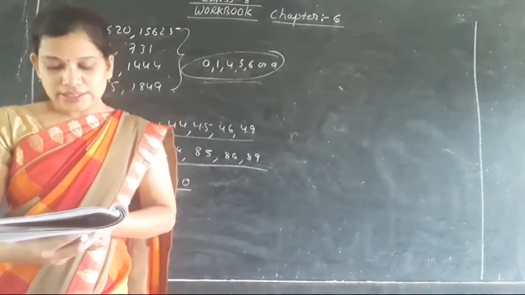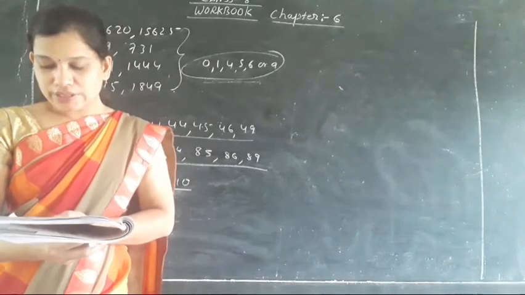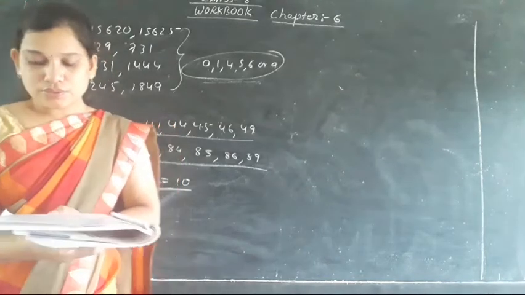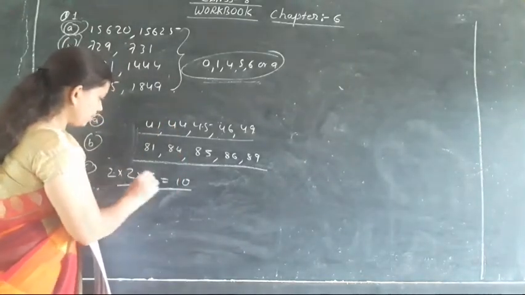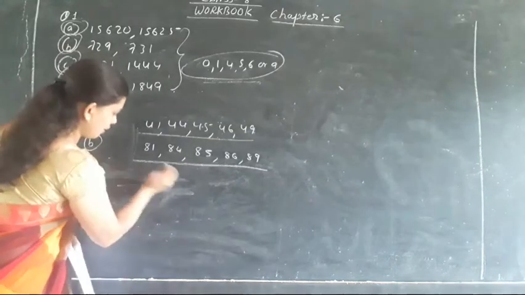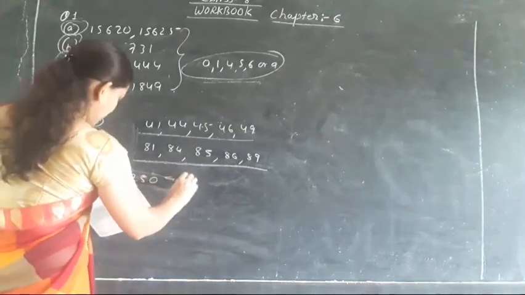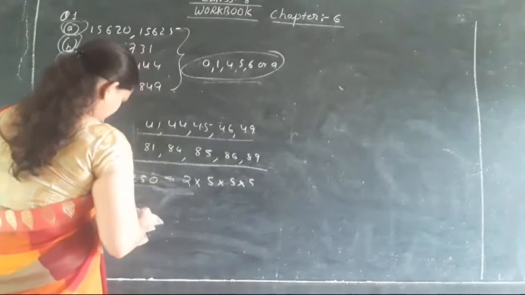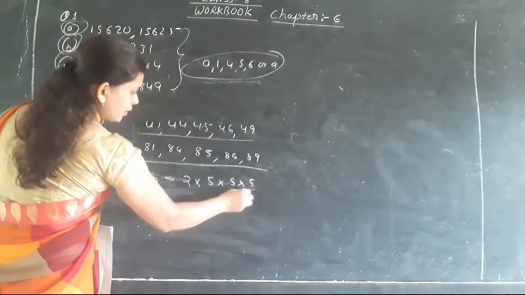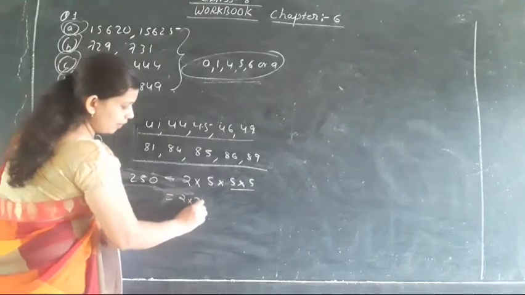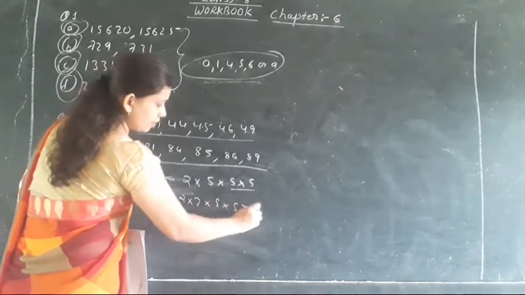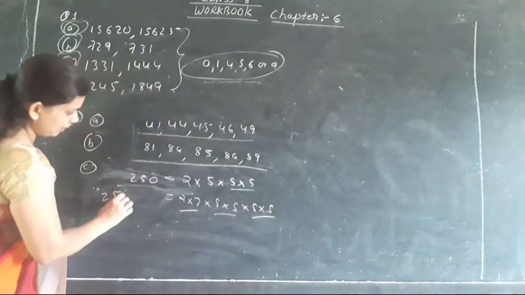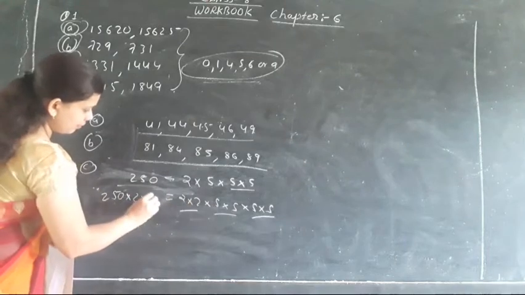Then moving toward the next, as the perfect square it is asking, so 1 more will come over here. As the factors, I will write first the factors. So 250 के factors क्या है? 2 into 5 into 5 into 5. These are the factors. As we know that this is having a pair, but this 2, in order to make the pair, we have to multiply 2 more 5s, isn't it? So this is a pair, this is a pair, this is a pair. So here also you have to multiply the same 2 and that one 5. Then only it will be pair.